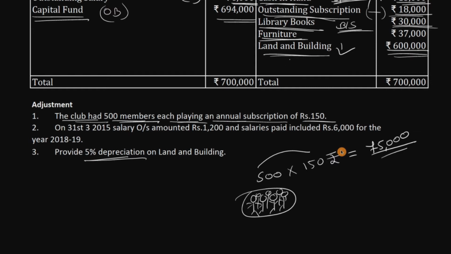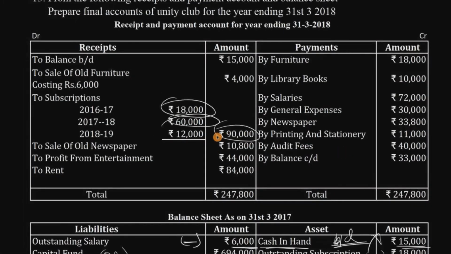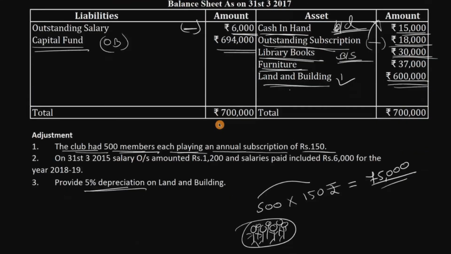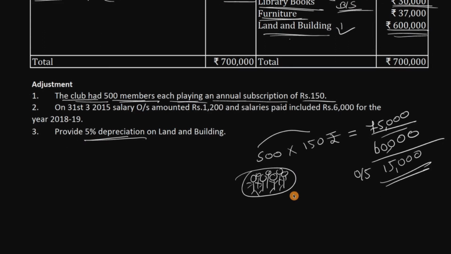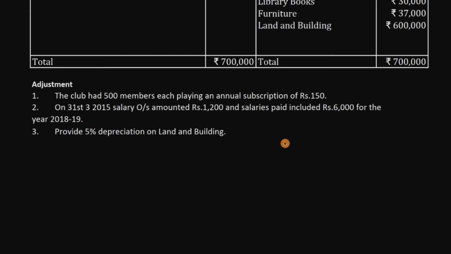But actually, if you go to receipts and payment account, this year they only got 60,000 rupees. That means there is a remaining amount, so this year they got 60,000. That means there is an outstanding for this year, that is 15,000. How did you get 15,000? If you subtract 60,000 from 75,000, you'll get 15,000. So this is outstanding subscription. Okay, I think you got the point, and I'll erase all this. I'll try to make it as clean as possible.